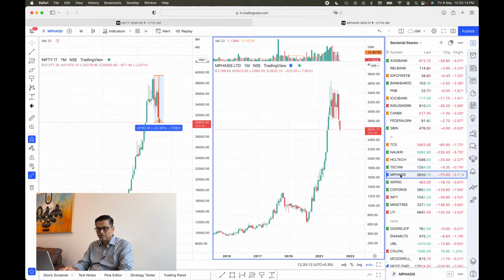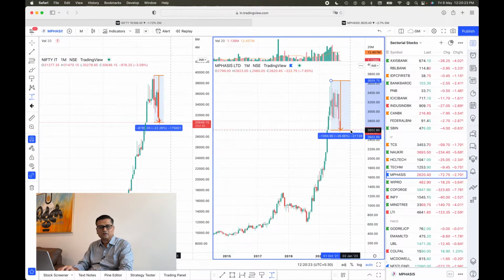But so far we have found out only one stock. We have identified only one stock in TCS, and that is something that is giving us better hopes. Again, emphasis on the 28% correction, and remember this is not a bottom yet. So we cannot say that the correction is over. So far we are just measuring the correction. The index has corrected 22% and only TCS is less than what the index has corrected.